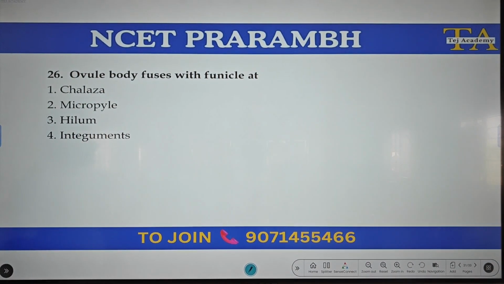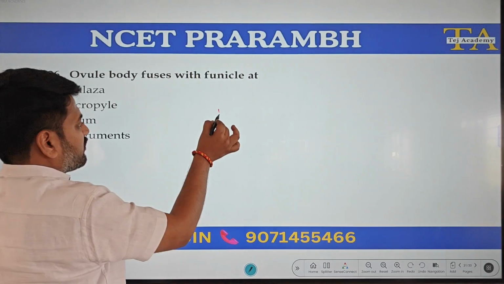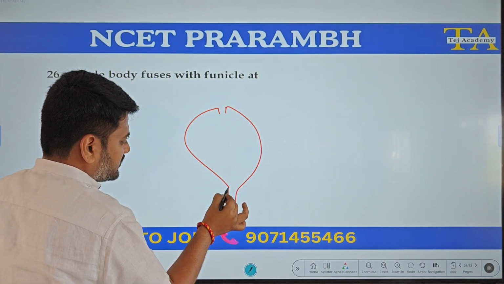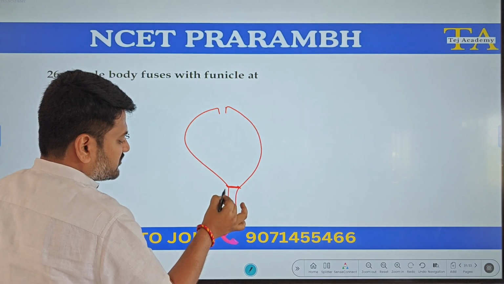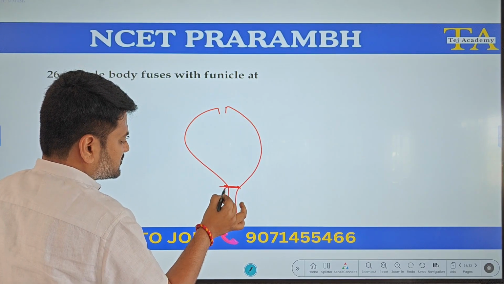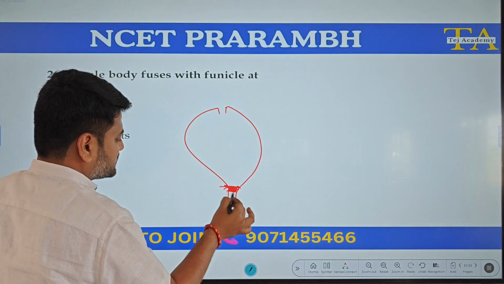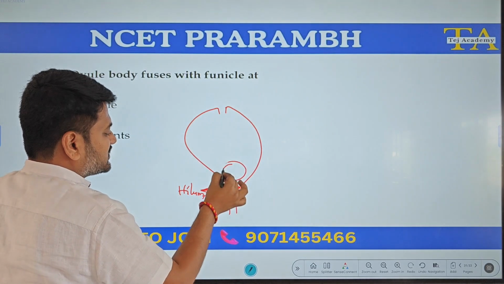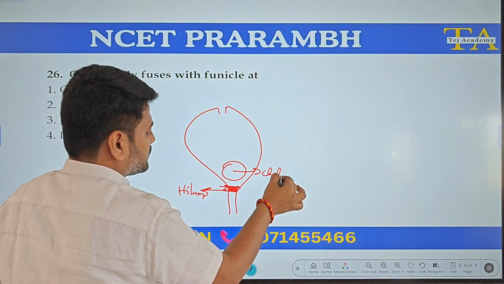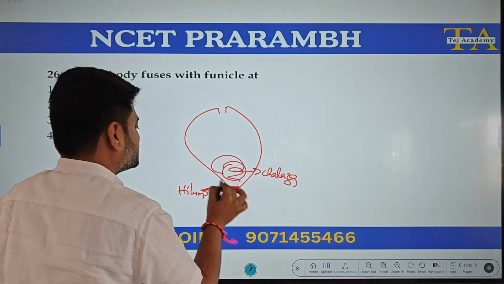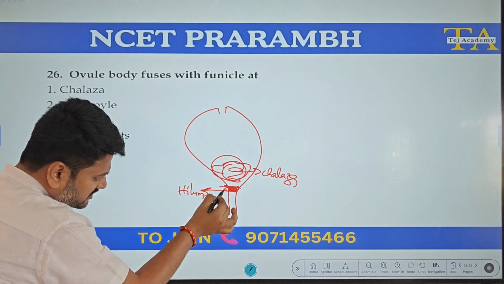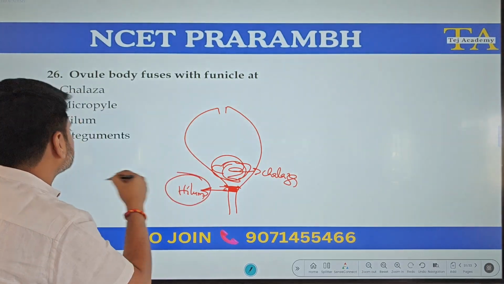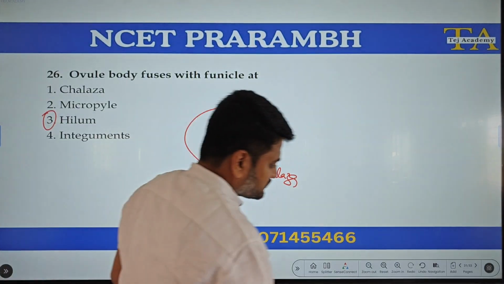Ovule body fuses with funicle. This is the ovule body, this is the funicle. So it fuses with the funicle. So this area is called hilum. This is chalaza. So this tissue area is called chalaza. The point where the funicle is going to fix with the ovule is called hilum. Option 3.